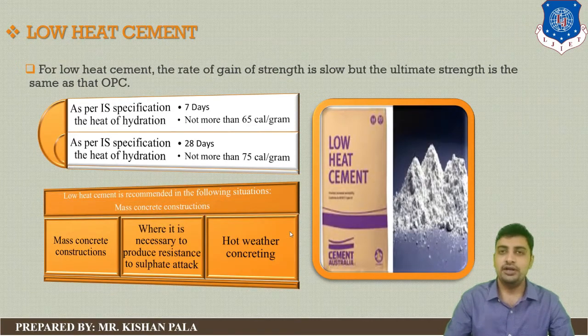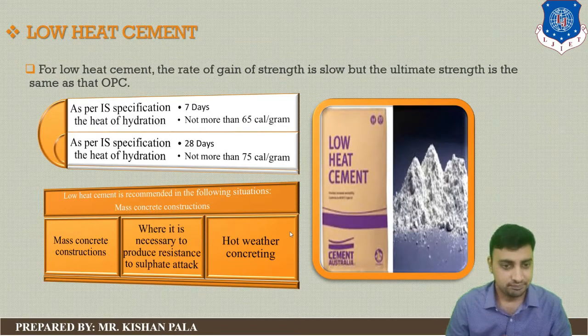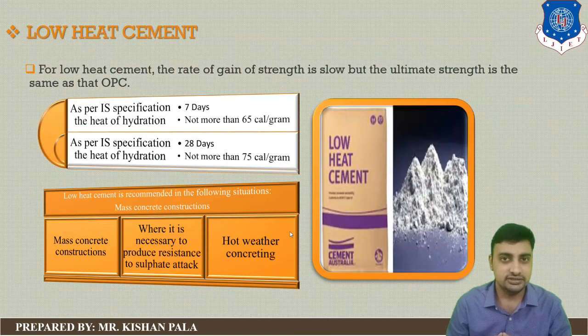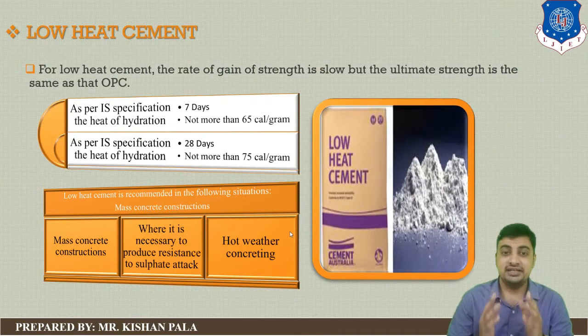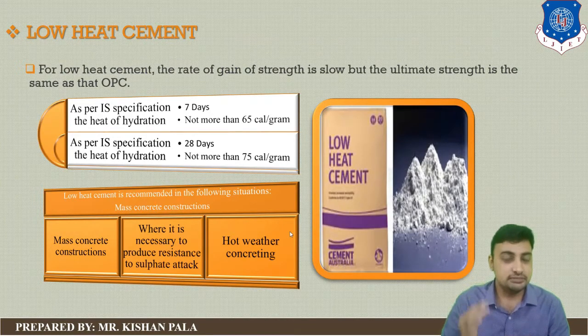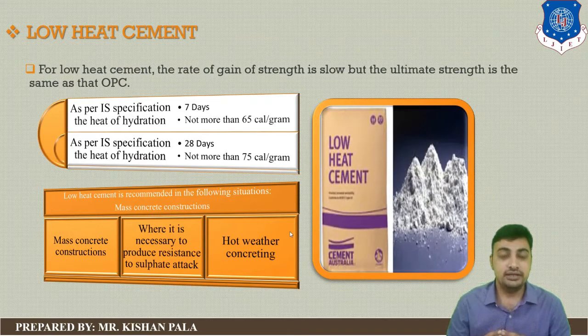Uses of low heat cement. You can use this type of cement in mass construction work, because this type of cement produces low heat of hydration, and it can be used where it is necessary to produce resistance to sulfate attack, because in this type of cement you are decreasing the tricalcium silicate and tricalcium aluminate, so the resistivity against sulfate increases.